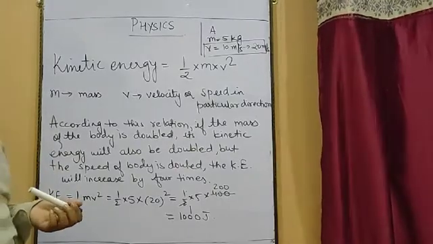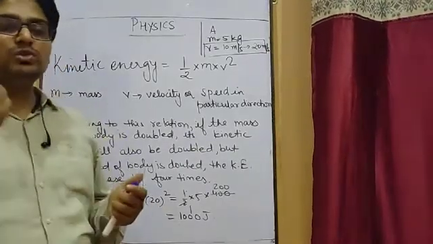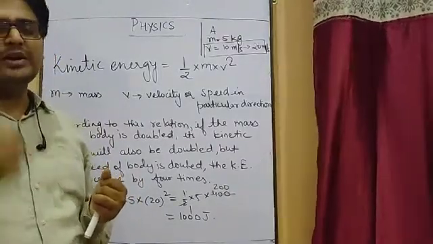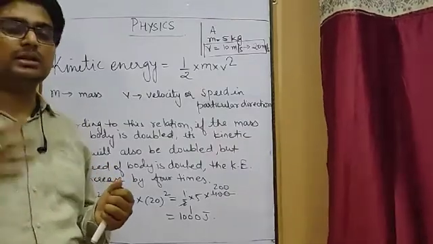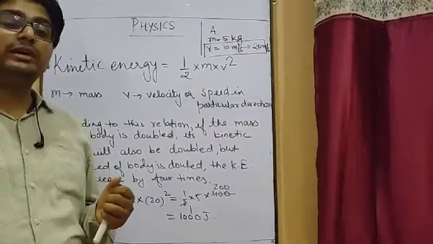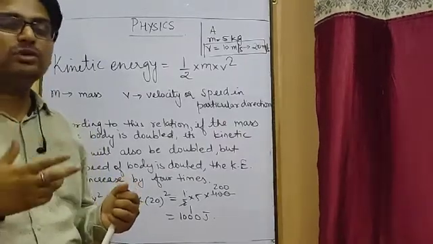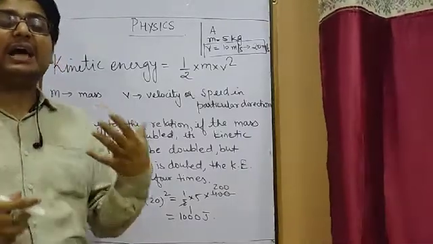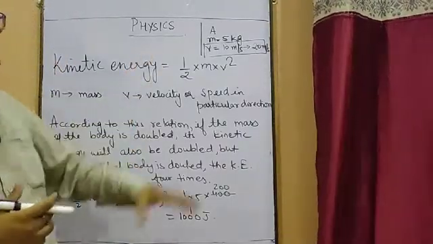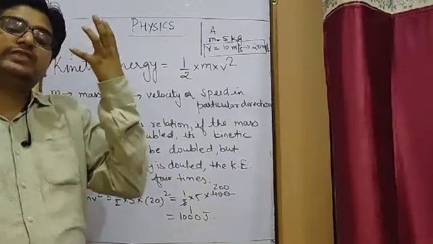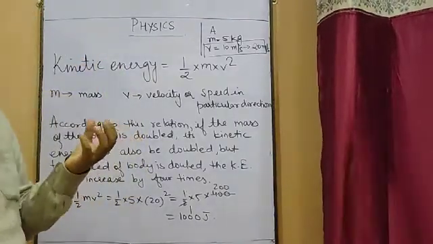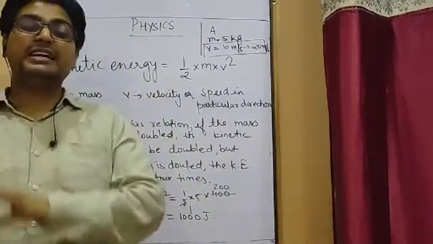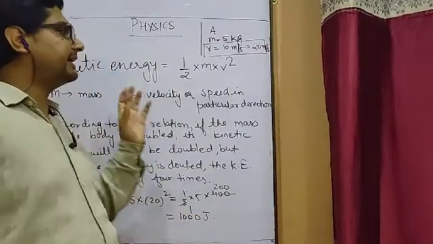So a small bullet, if you remember the bullet which is used in a gun. Small bullets whose mass is very less, 200 grams, 300 grams, 500 grams suppose, are going to create a lot of harm if shot by a gun, because whenever a bullet is shot by a gun, it will have a huge amount of velocity, and because of that tremendous velocity, the kinetic energy is very high, and because of that huge amount of kinetic energy, it may cause a lot of destruction. So that is why velocity plays a very important role in case of kinetic energy.